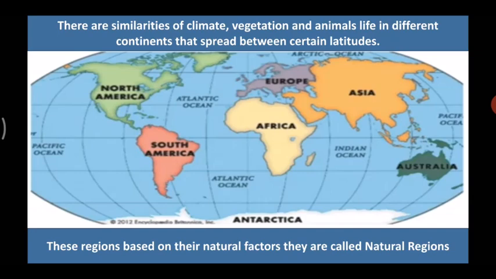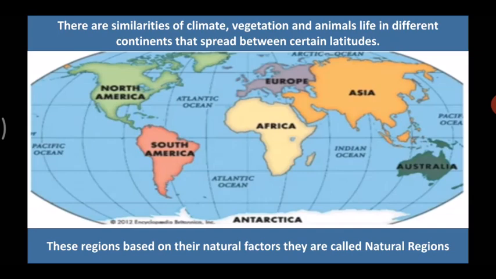On the other hand, students, there are similarities. That means there are some things which are the same in some regions. There are similarities in climate, vegetation, and animal life in different continents that spread between certain latitudes. Latitudes are the imaginary lines, right? And which are the different continents? They are Asia, Australia, Africa, Europe, North America, and South America. These are the continents.